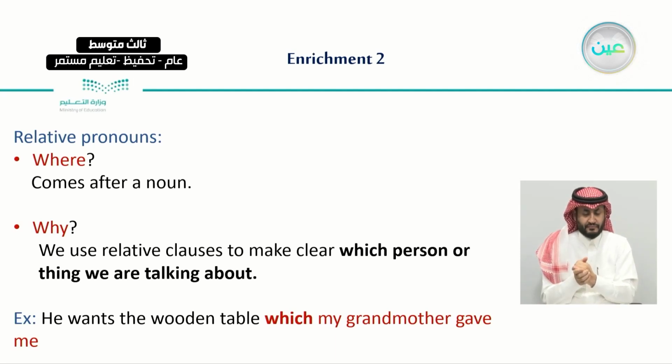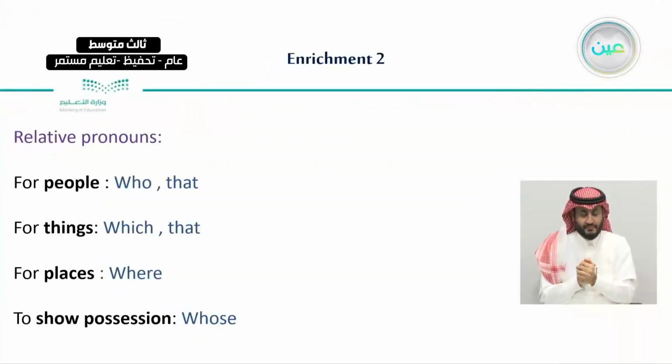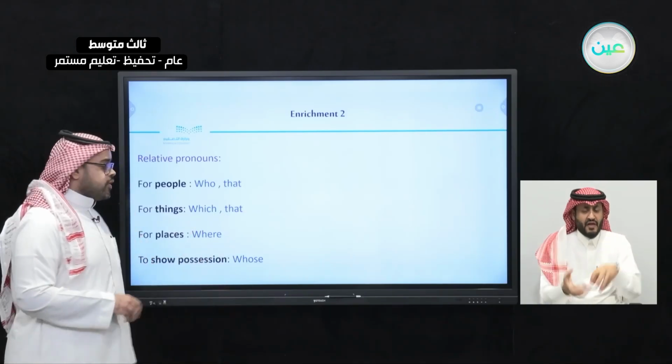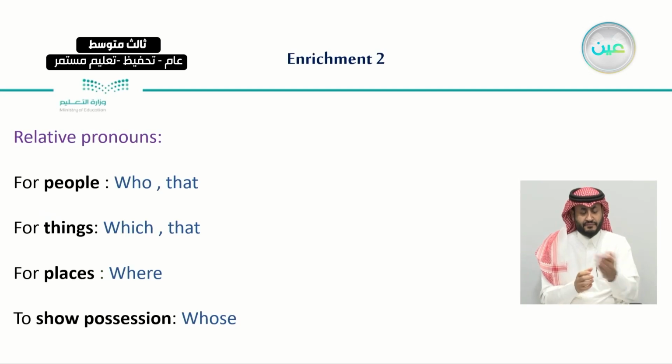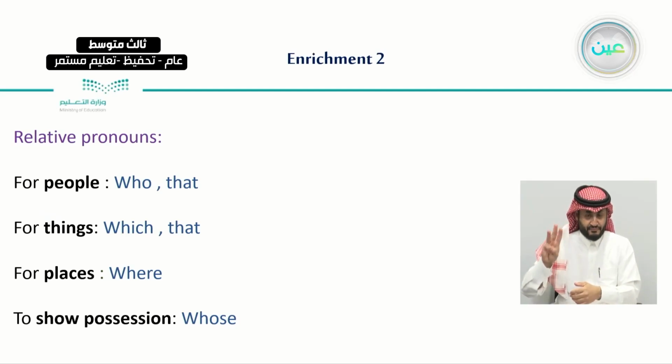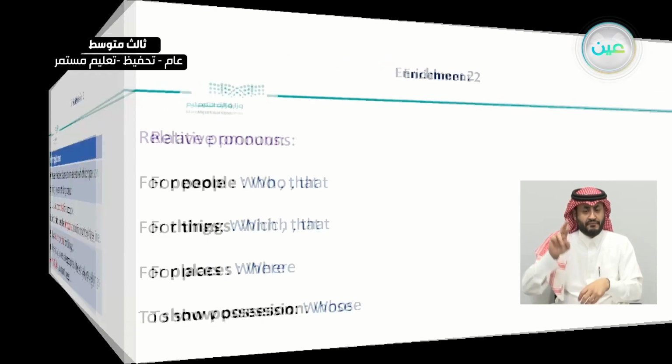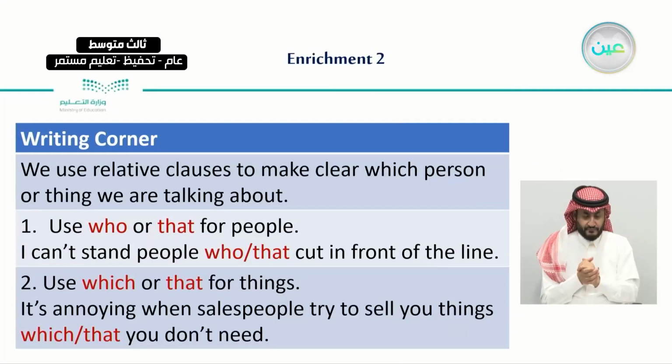For example, he wants the wooden table which my grandmother gave me. So this is just to clarify and make the sentence clearer. So we have different relative pronouns. We have for people and for things and for places. Like, for example, for people, we use who or that, and for things, we use which and that, and for places, we use where, and we have also another relative pronoun to show possession, which is whose, and we can see it here in these